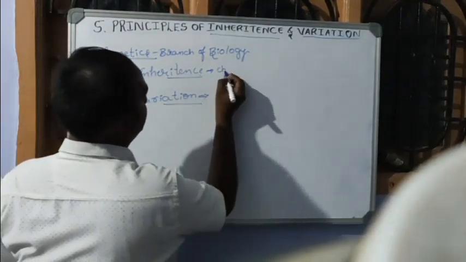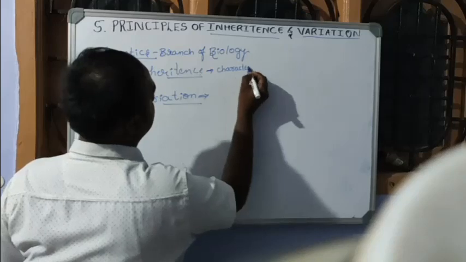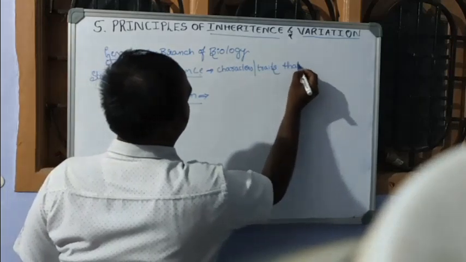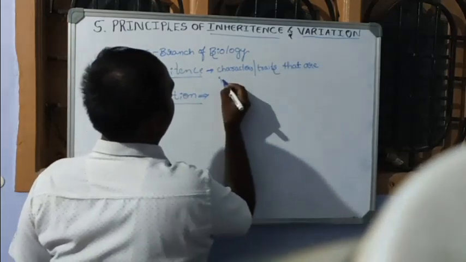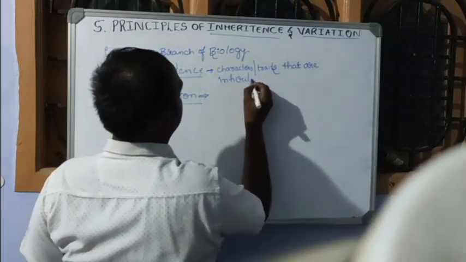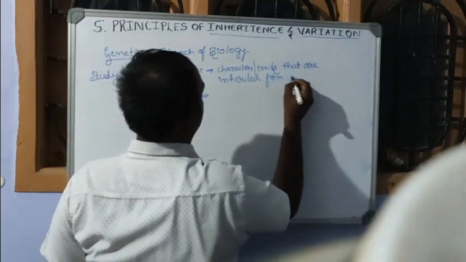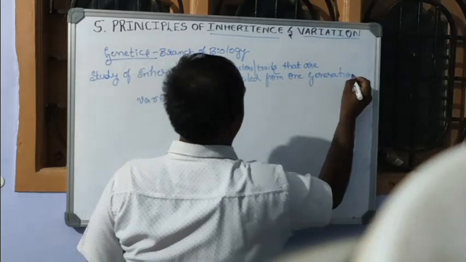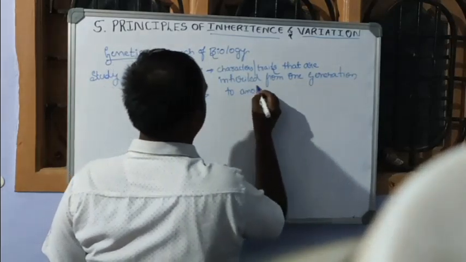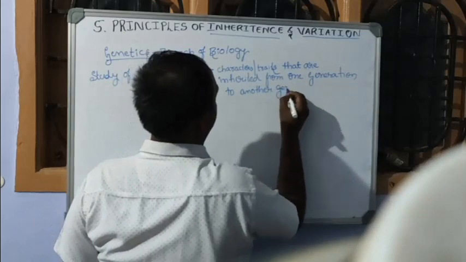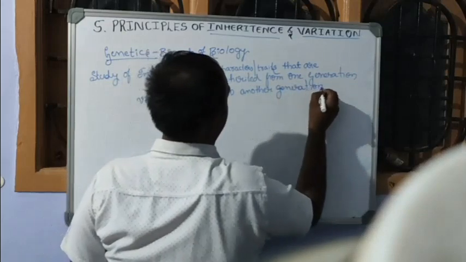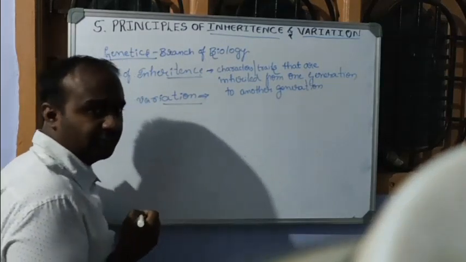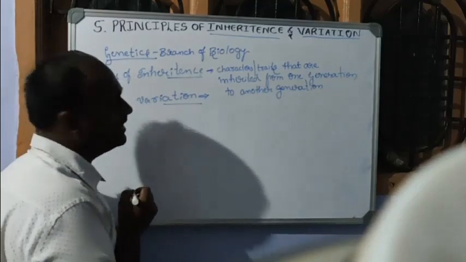Inheritance means characters, or we also call them traits, that are inherited from one generation to another generation. Characters that are transferred from one generation to another generation, we call that inheritance.